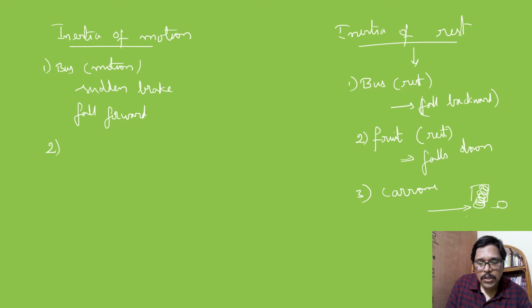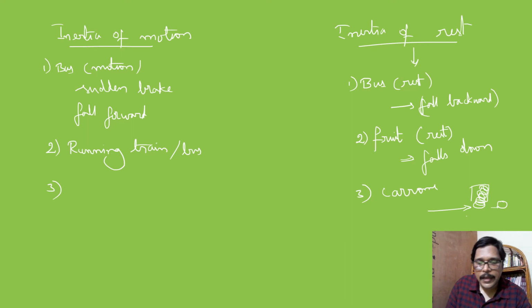The second one is passengers while getting down from a running bus or a running train. What happens? They need to run along with the train or bus for some time. If they don't run, they fall forward, because they were moving along with the bus or train for some time. If the passenger has to get down, they will land on a floor which is at rest. So their body, since it is in inertia of motion, continues to move, whereas their foot touching the floor comes to rest suddenly. As a result, they cannot balance their weight and fall forward.